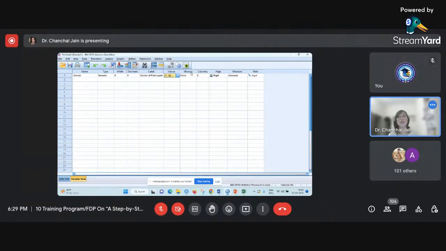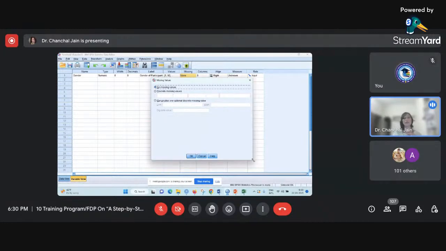Next parameter is the missing. When we talk about missing in SPSS, there are two types of missing values: the system missing value, and the second one is the user missing value. So here this missing is for the user missing value. Once I have clicked on those three dots, you would be able to see this missing values dialog box. By default, SPSS is taking it as no missing values, means there is no missing value in this particular gender variable. But deliberately, if you want to keep some of the observations missing for the analysis purpose, you can do that using this particular option.